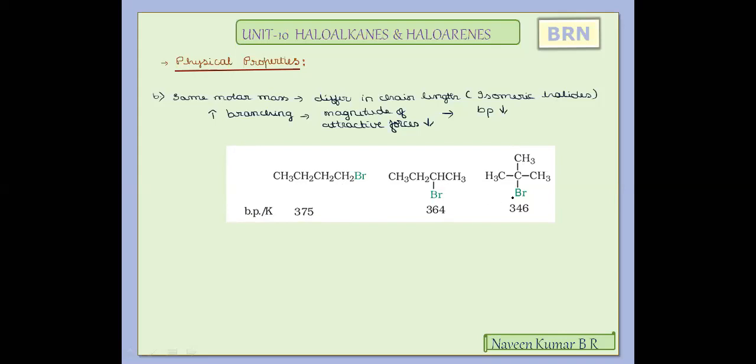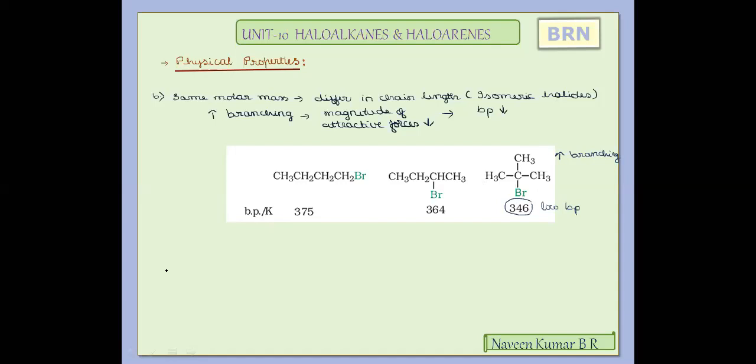With two branches, 2-bromo-2-methylpropane has a boiling point of 346 Kelvin, which is less. The low boiling point of this compound explains that with increase in branching, the boiling point will always decrease. So that is in short regarding the boiling points of these compounds.